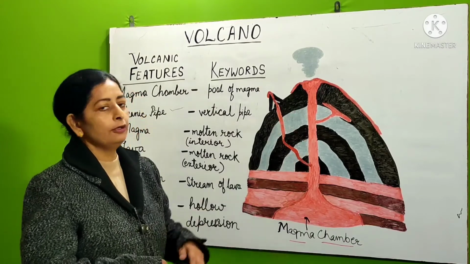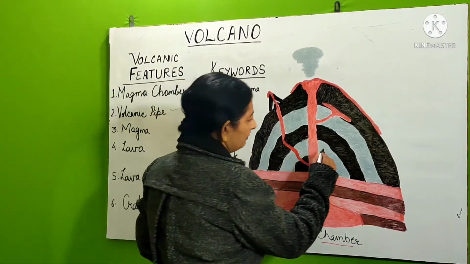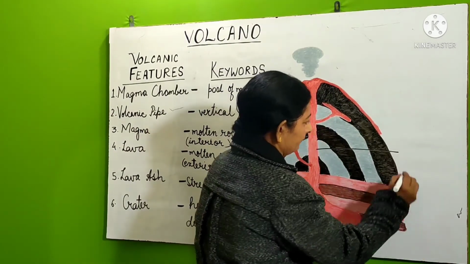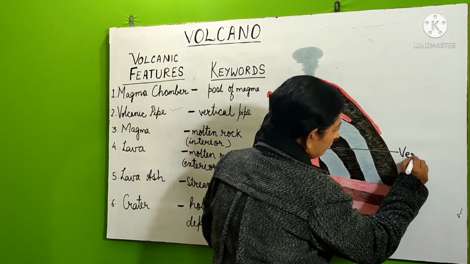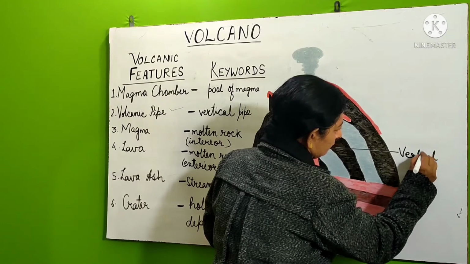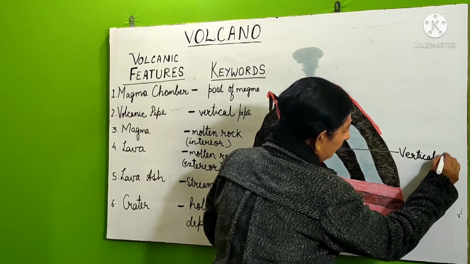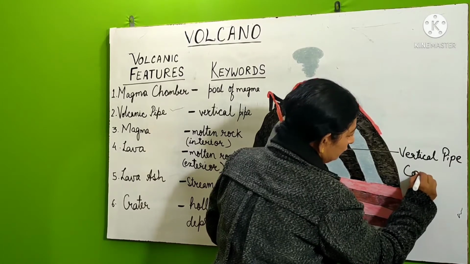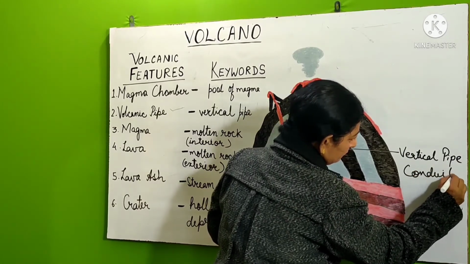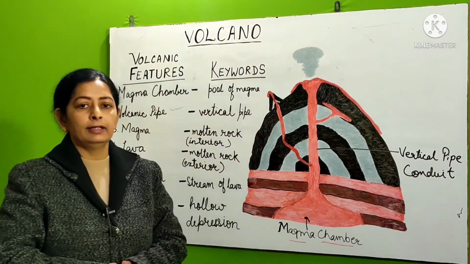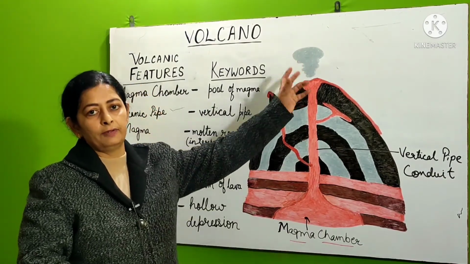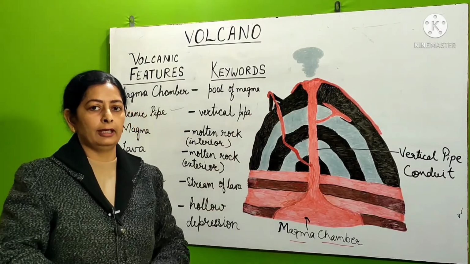So this is the vertical pipe. So you should mark this one as vertical pipe, or it is also said as vertical conduit. This is a pipe which connects the magma chamber to the surface where the volcanic eruption takes place.